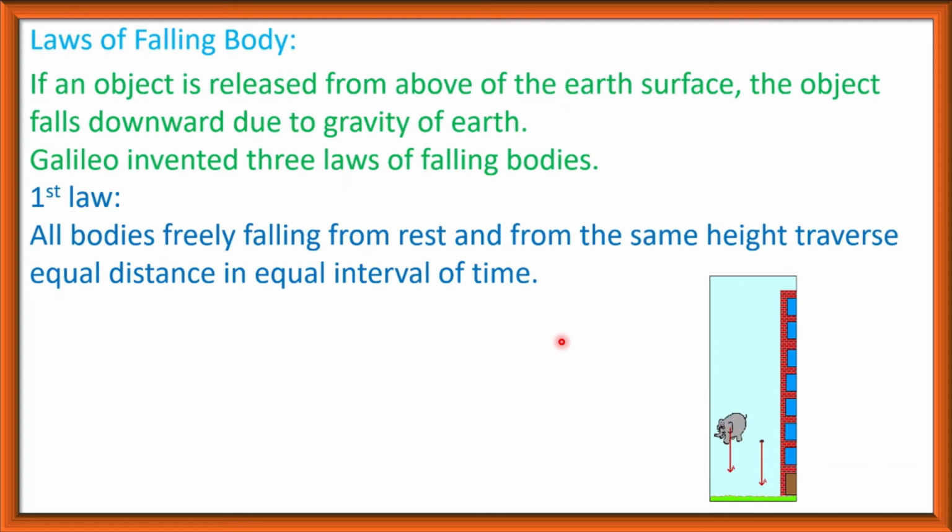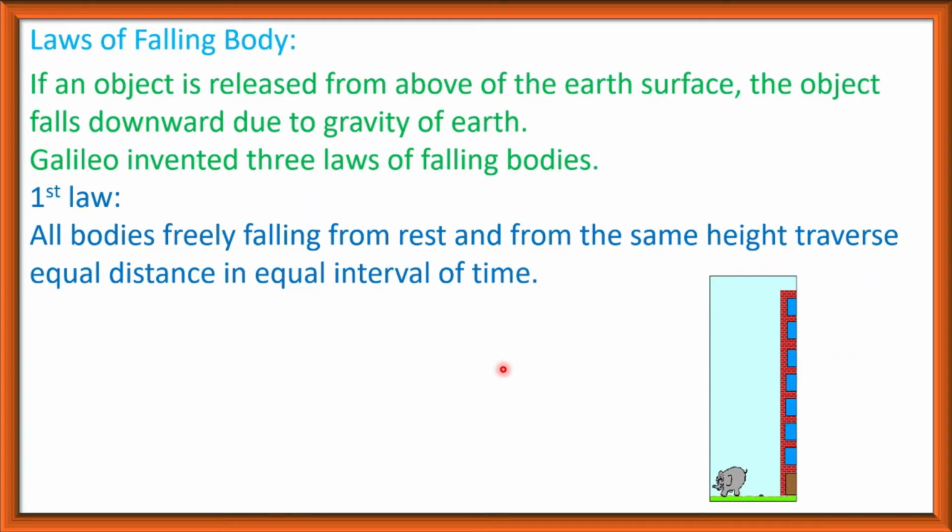Here two objects are falling from the same height freely, that is, there is no air resistance or any other type of resistance. Then a feather and an elephant falling at the same time from the same height will traverse equal distance in equal interval of time if there is no resistance.